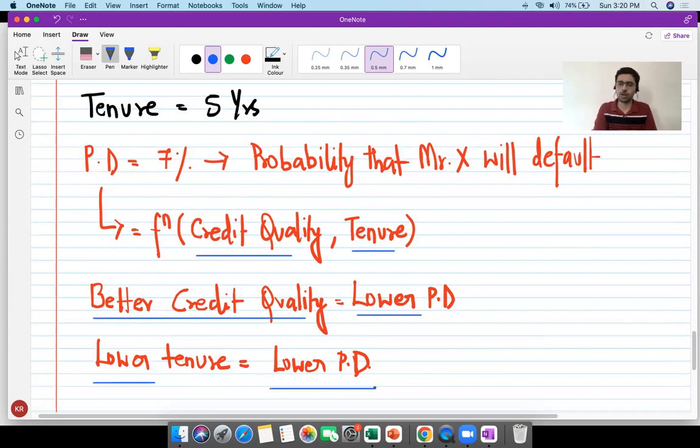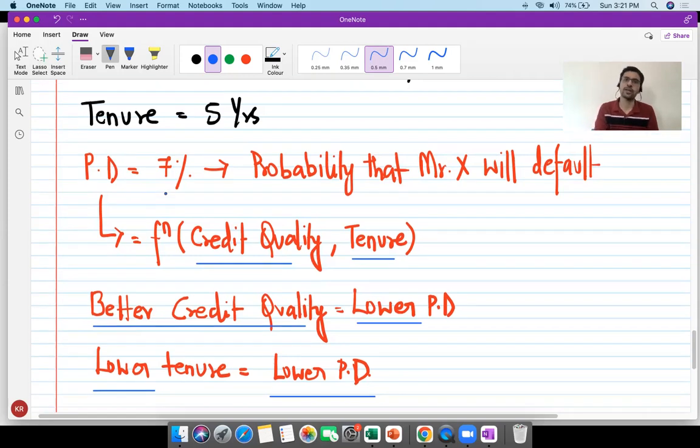Lower tenure means lower probability of default again. All right. So lower PD is going to arise from a better credit quality and a lower tenure. If the credit quality is poor or if the tenure is too long, then probability of default is going to be higher.